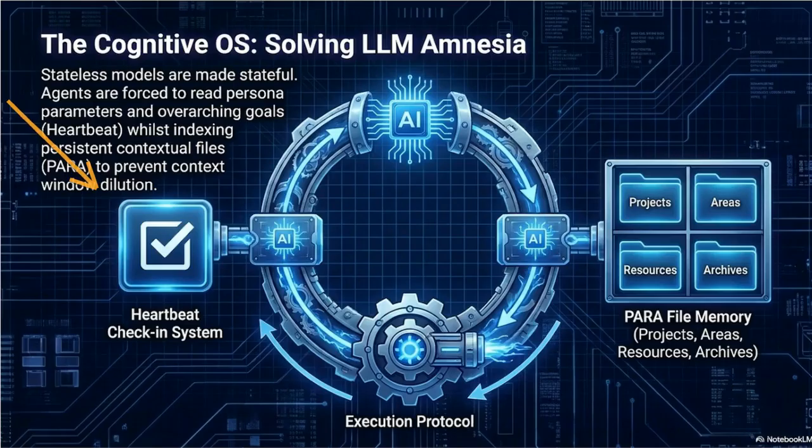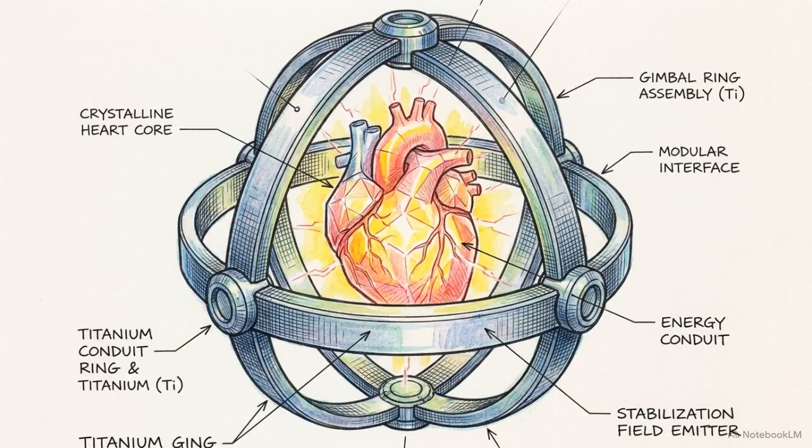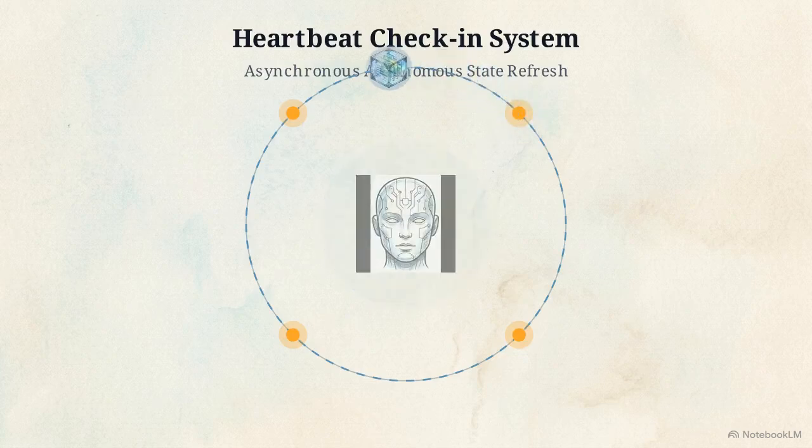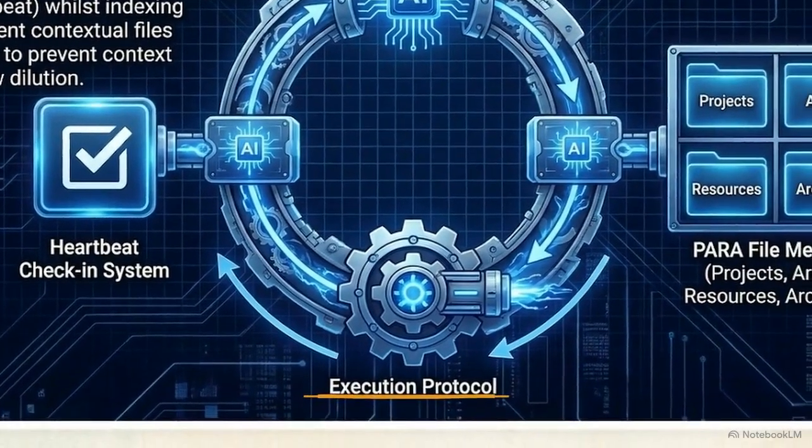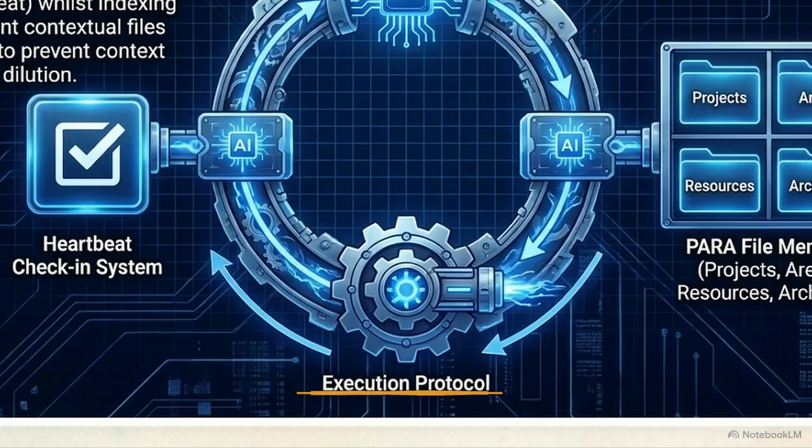Looking at the left side of this system architecture, we see the Denari Orchestrator's V2 persistent mind framework, built specifically to solve LLM amnesia. The core mechanism here is the heartbeat check-in loop. Instead of waiting for a user to input a prompt, the orchestrator utilizes a recurring temporal trigger that wakes the agent asynchronously. This heartbeat forces the system to review its overarching goals and verify its success definitions before it is allowed to execute any APIs or interact with the network.